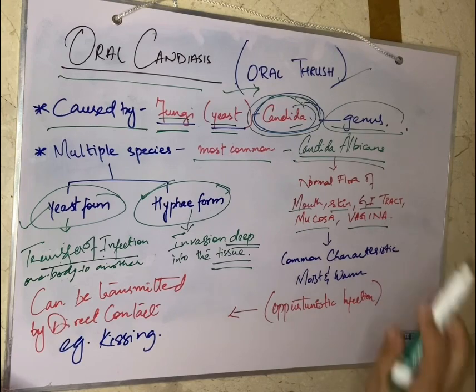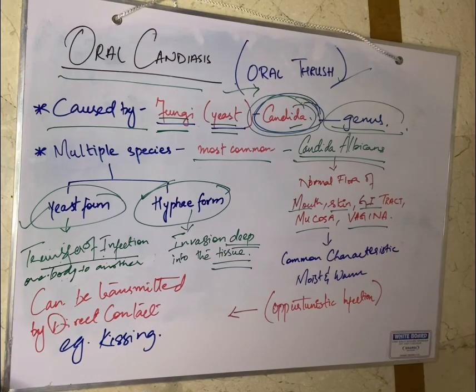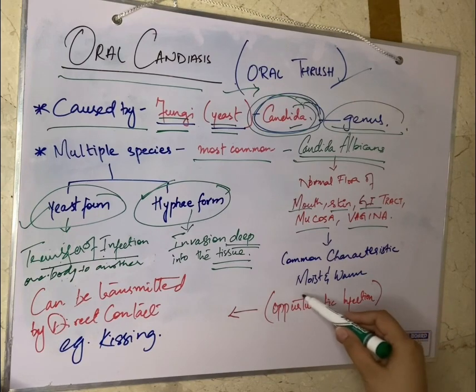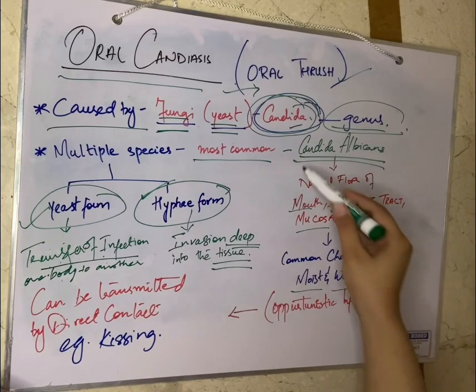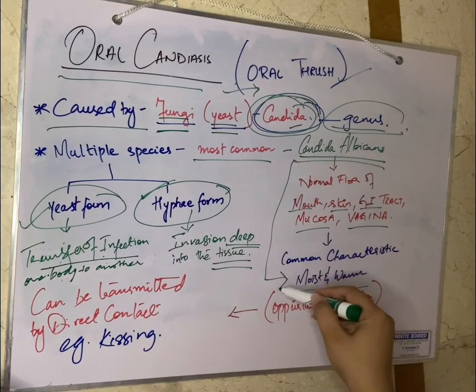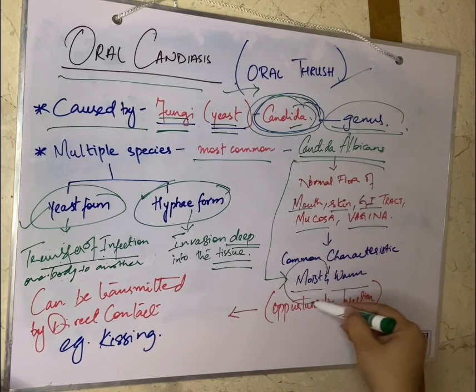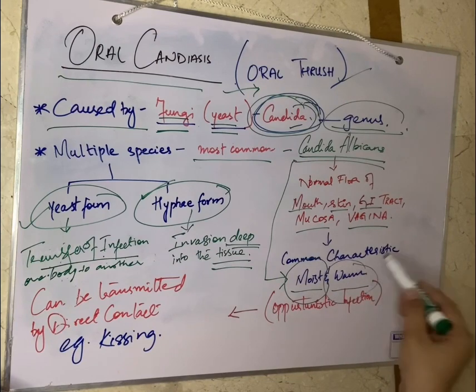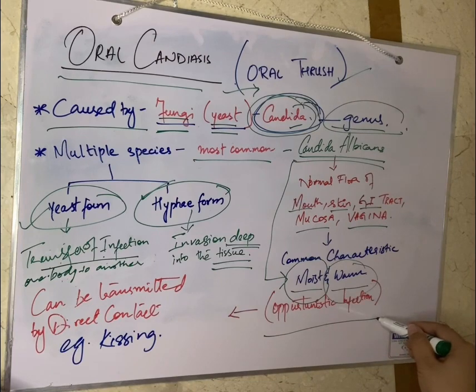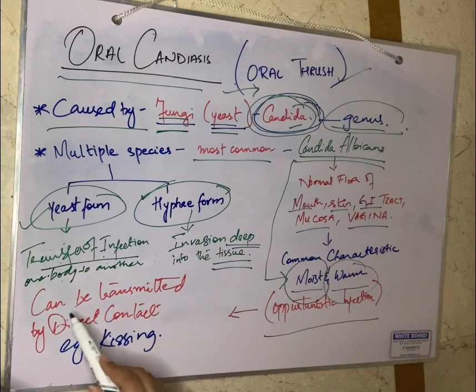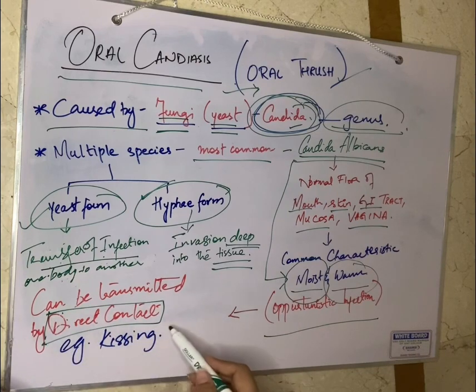One thing these parts of the body have in common is that they are all moist and warm. So, Candida species will definitely grow in an environment that is warm and moist, right? It is also often an opportunistic infection, and it can be transmitted by direct contact, for example, by kissing.